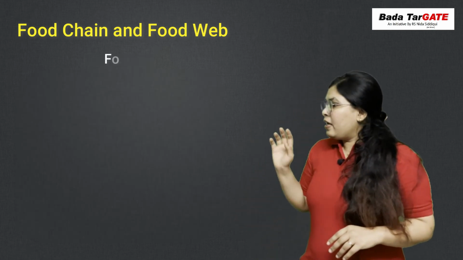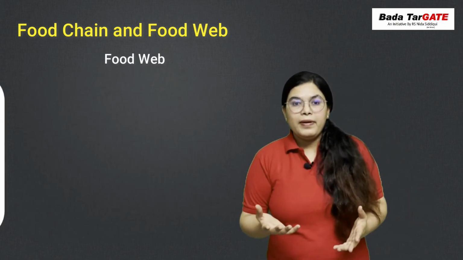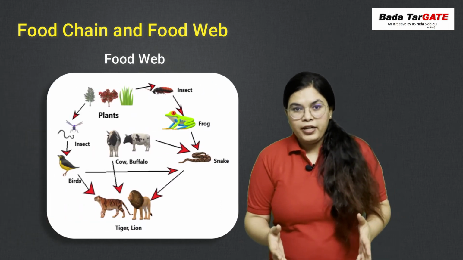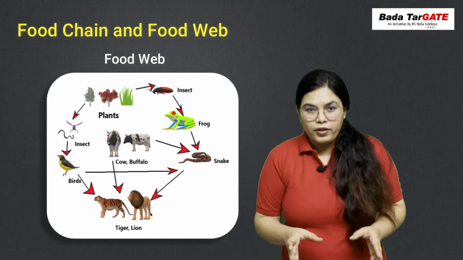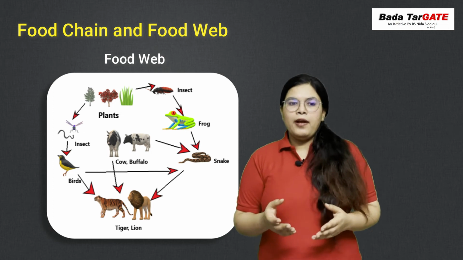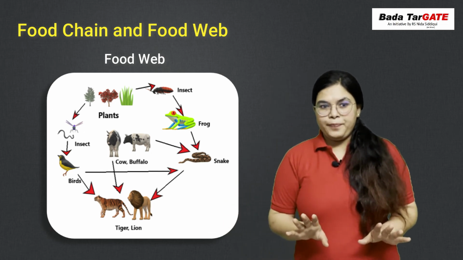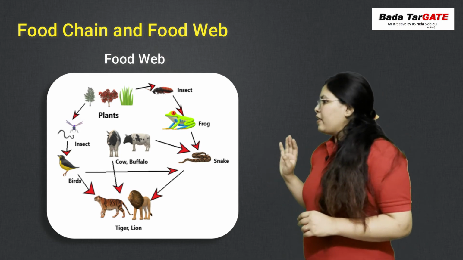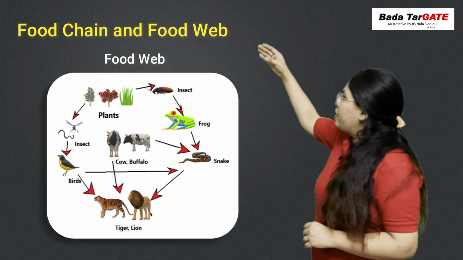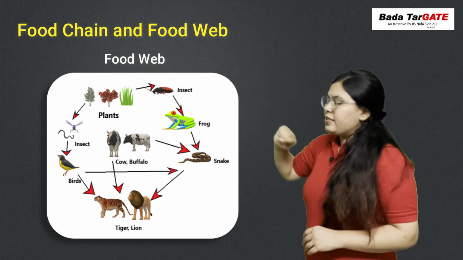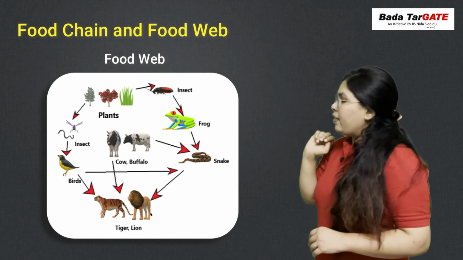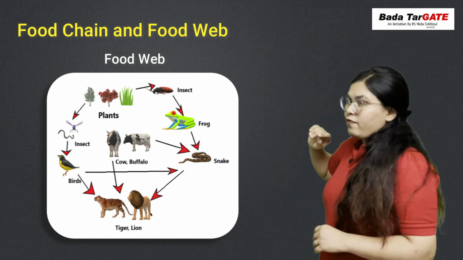Similarly, the food web is an interconnected food chain. It is the more realistic model. It is a complex one, but it is realistic because in the natural environment we find this only. For example, this plant is taken up by an insect. It is also taken up by a cow. It is also taken up by a buffalo.